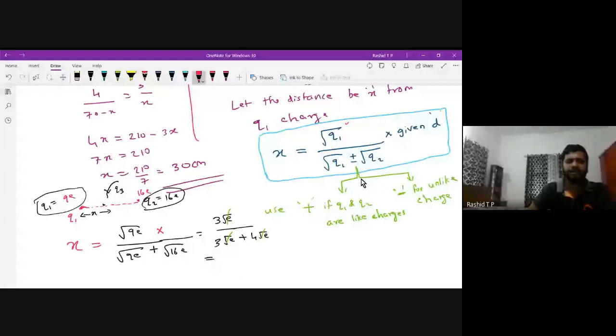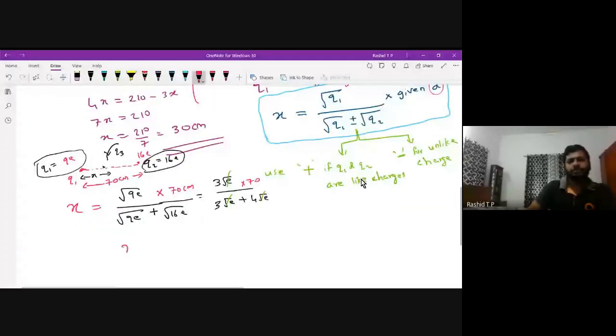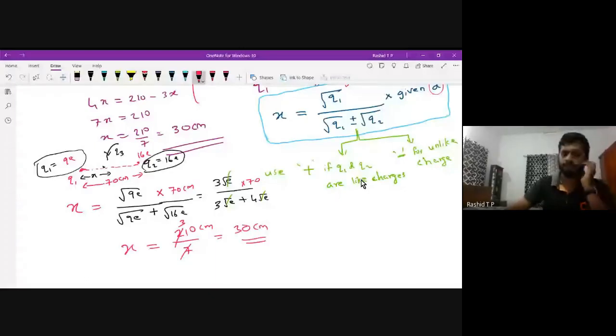The distance d was given as 70 centimeter, so multiply by 70. So x is equal to 210 divided by 7, which is 30 centimeter. In this way, you can solve this problem.